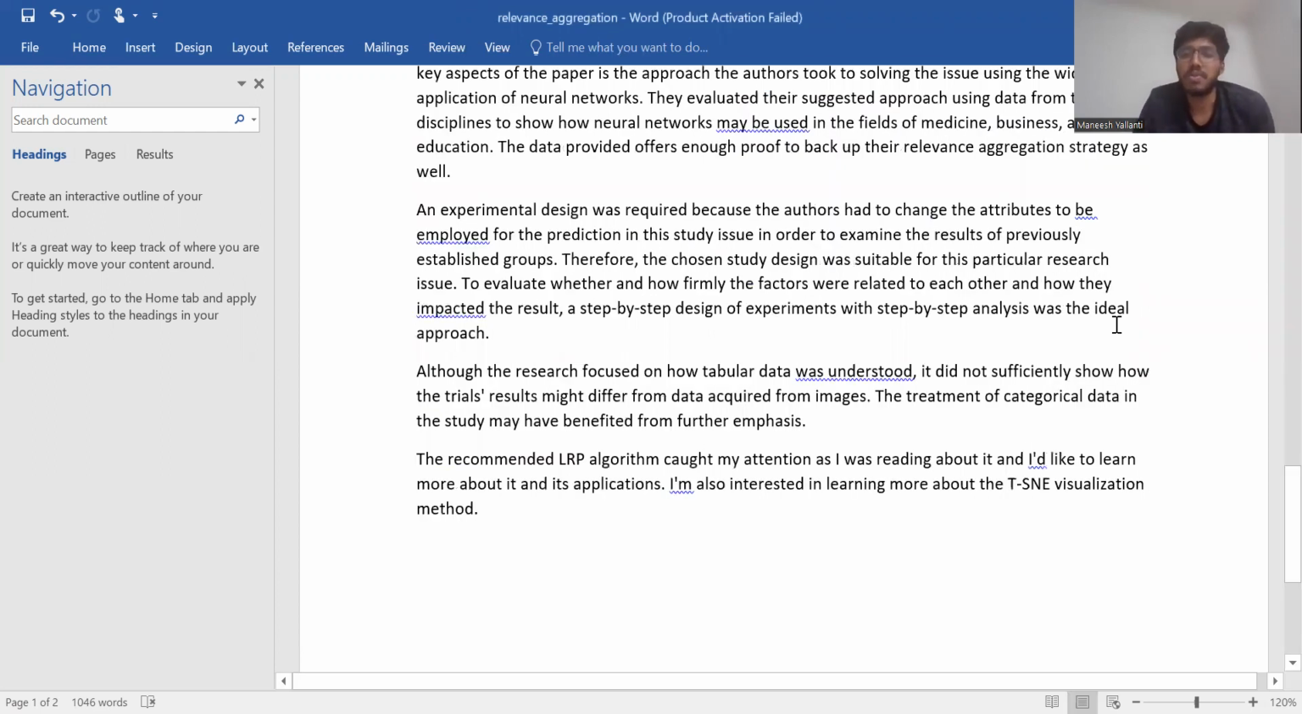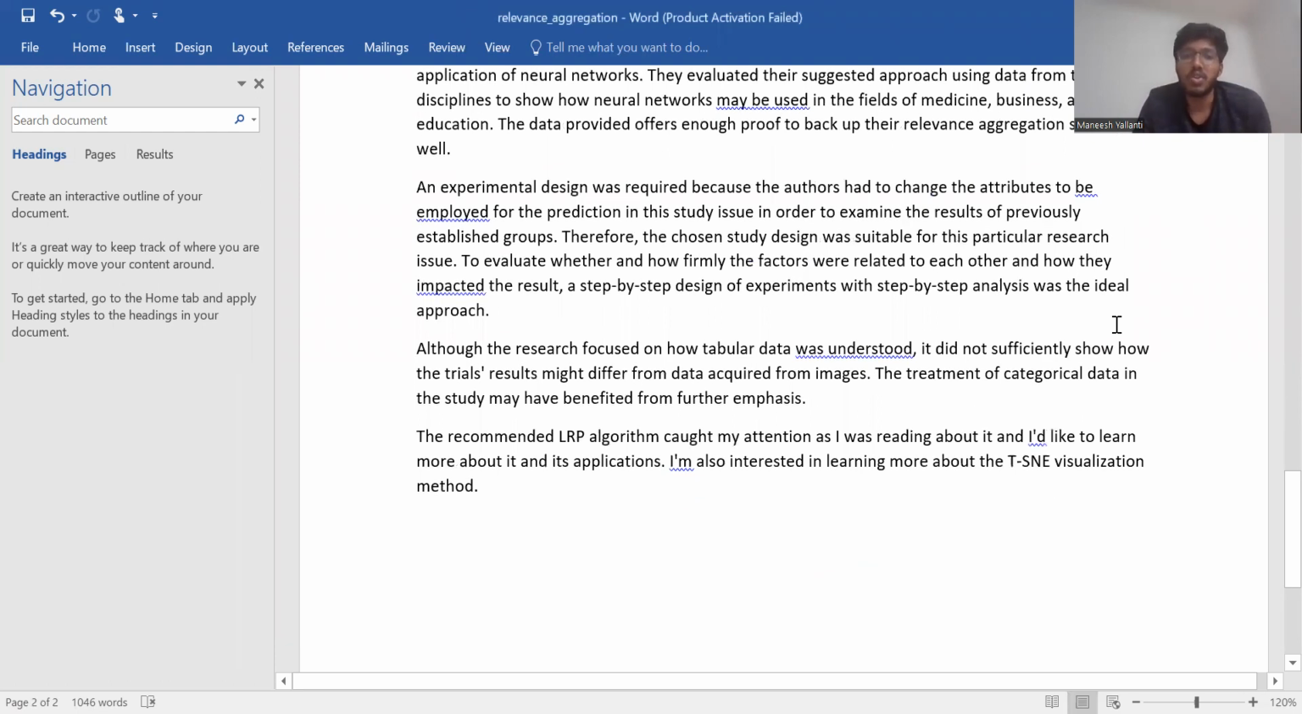An experimental design was required because the authors had to change the attributes to be employed for the prediction in the study issue in order to examine the results of previously established groups. Therefore, the chosen study design was suitable for this particular research issue to evaluate whether and how firmly the factors were related to each other and how they impacted the result. A step-by-step design of experiments with step-by-step analysis was the ideal approach.